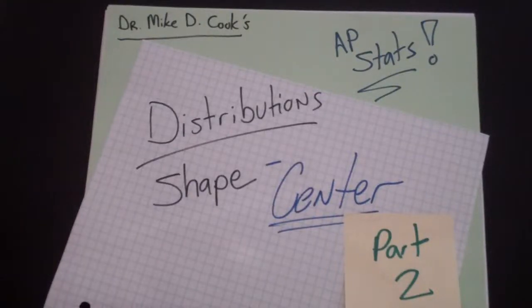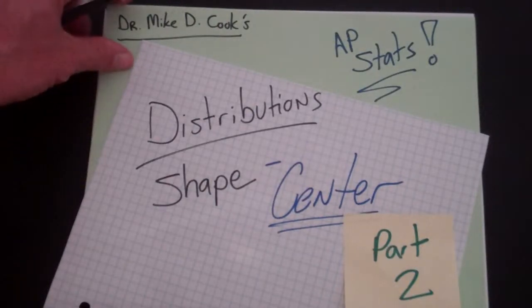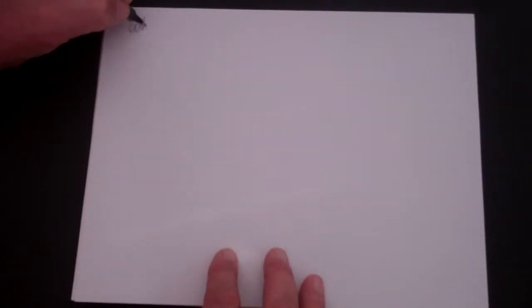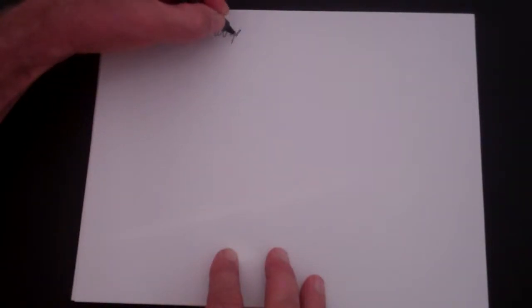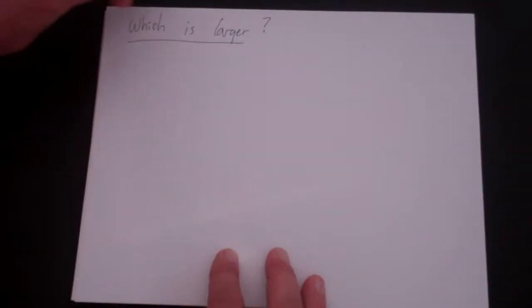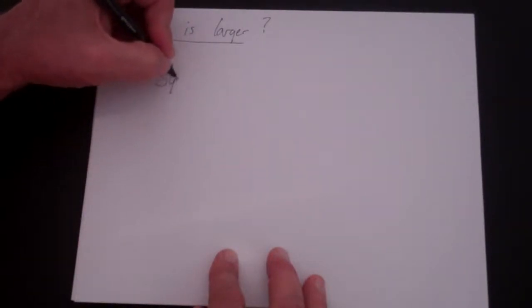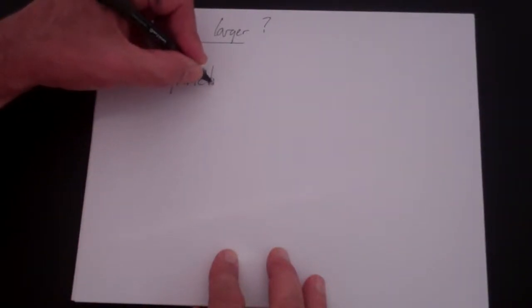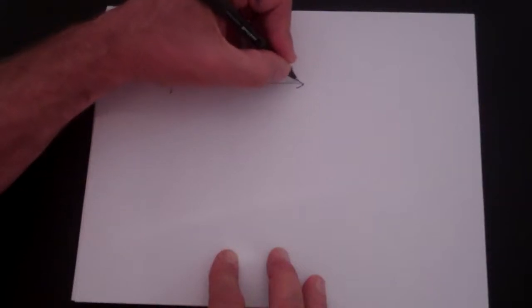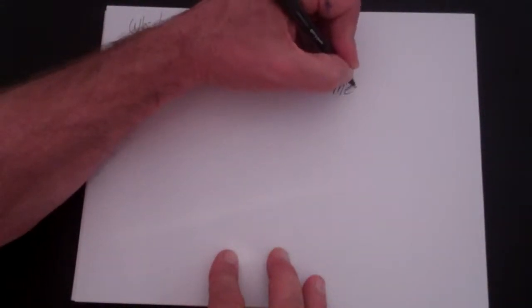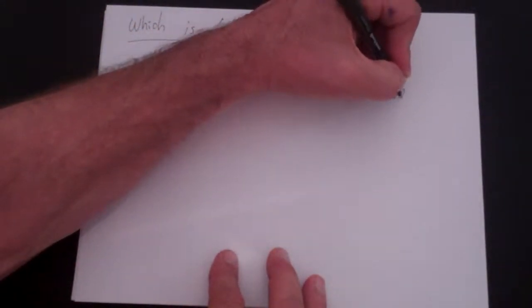Let's continue looking at distributions in the center of a distribution, but in this case, in part 2, let's look at issues of mean versus median. In particular, which is larger? And the first case is when you have a symmetric distribution. When you have a symmetric distribution, that means that the mean will equal the median.